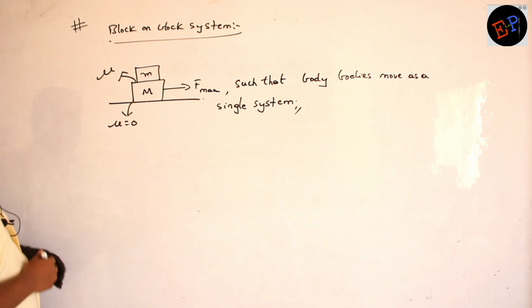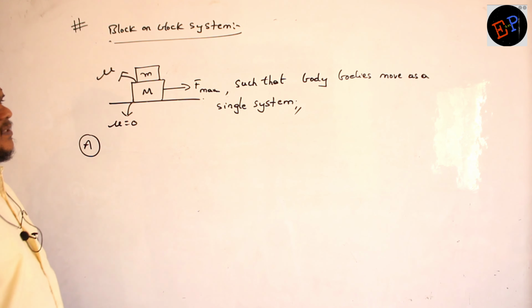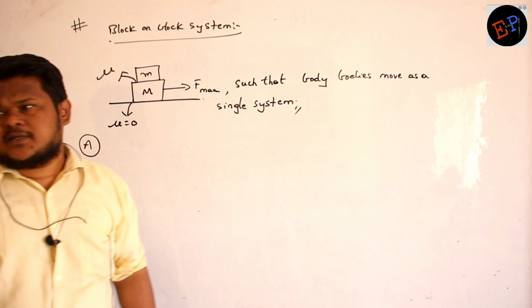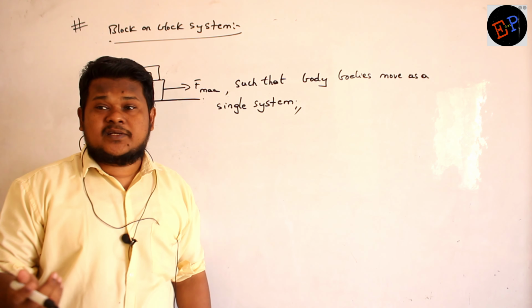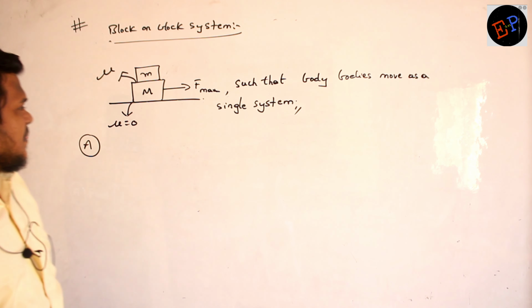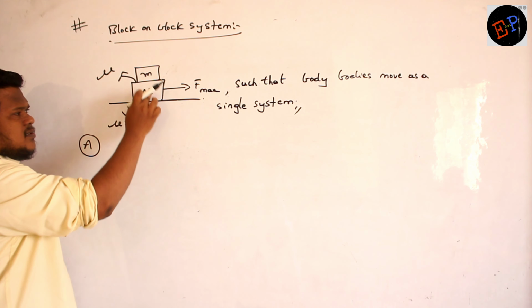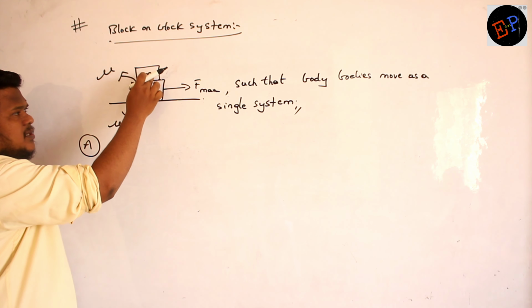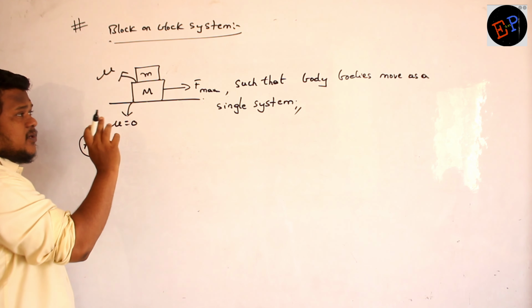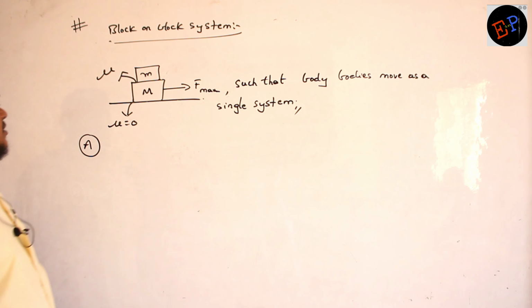So a bit complicated analysis, no? You have to listen very, very carefully. Once you understand that, it is very easy to solve, and then you will understand the nature of friction also. You will understand why friction is so beautiful and why it is very important in nature. Clear? So the question is understandable, no? I have to apply force on capital M. Then small m and capital M both should move like a single body. It means small m should not slide on capital M.